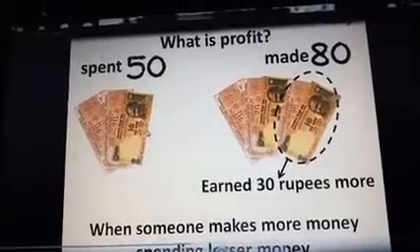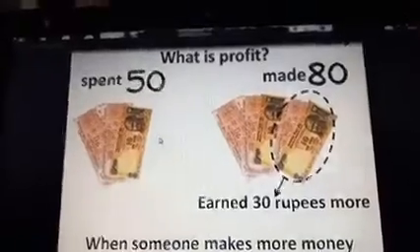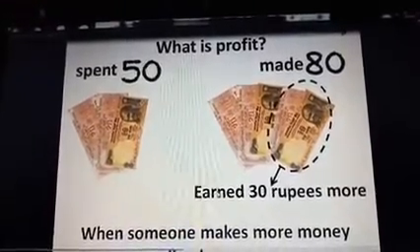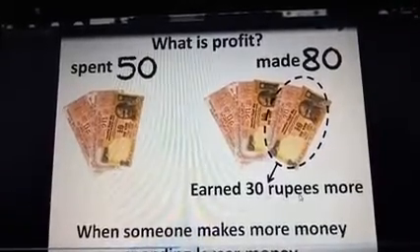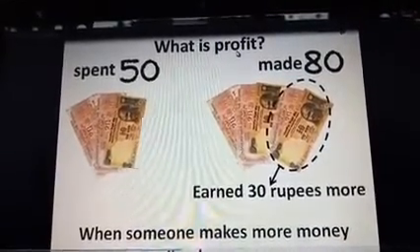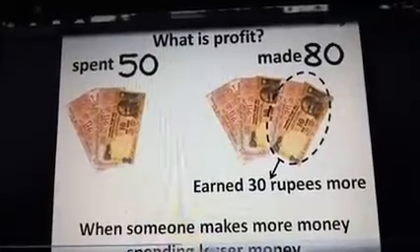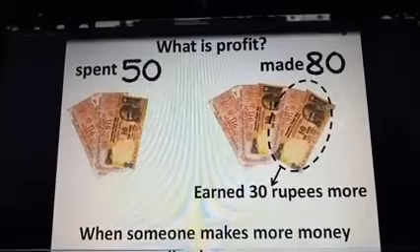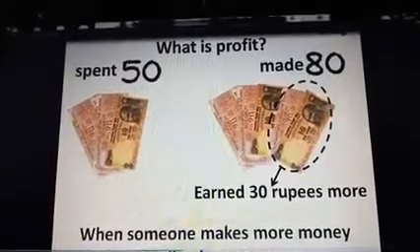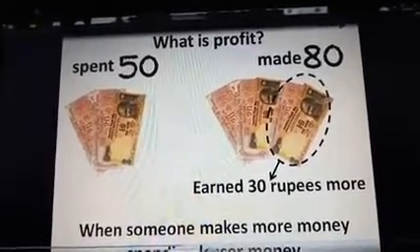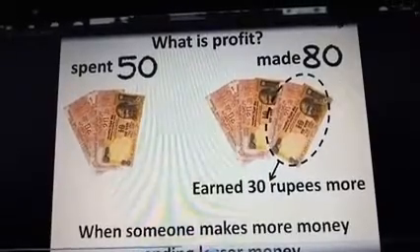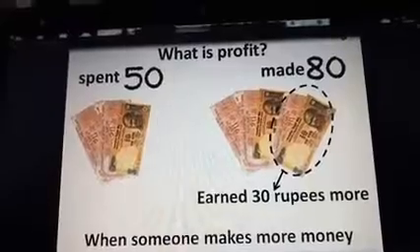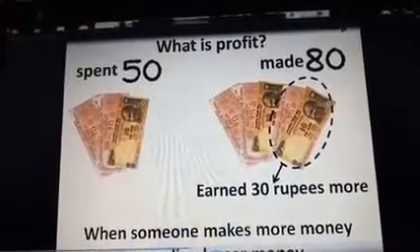When he spent 50 rupees and made 80 rupees, he earned 30 rupees more. That is profit. So simply we say, when someone makes more money spending a lesser amount, that is profit. He earned 30 rupees, which is his profit.